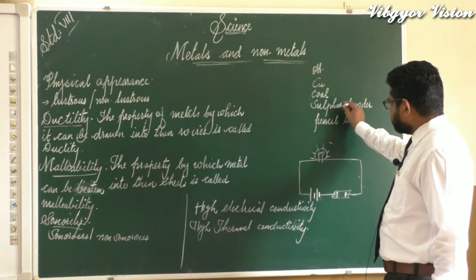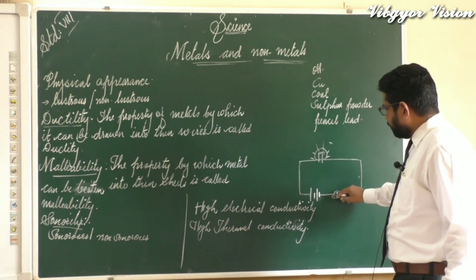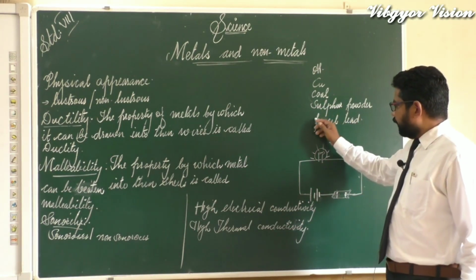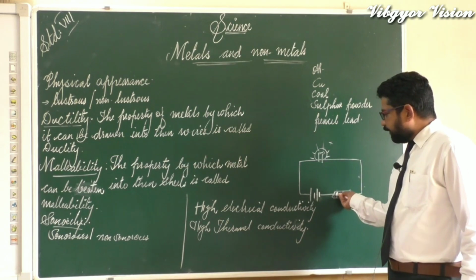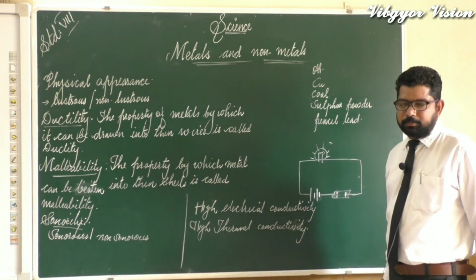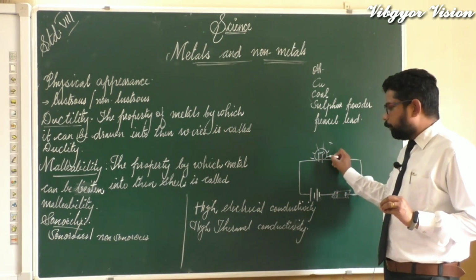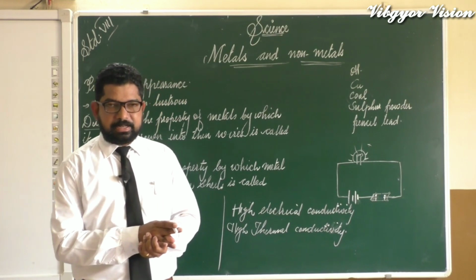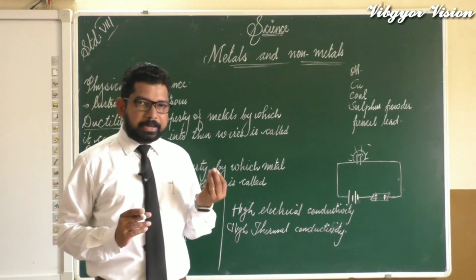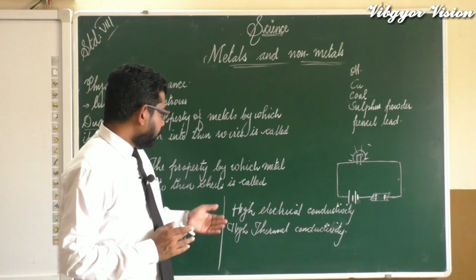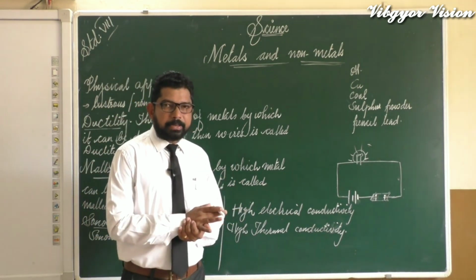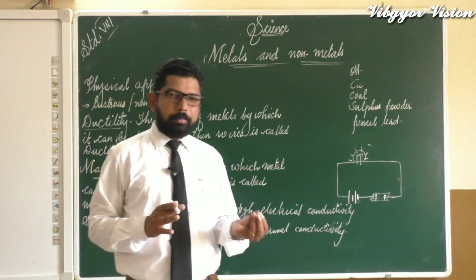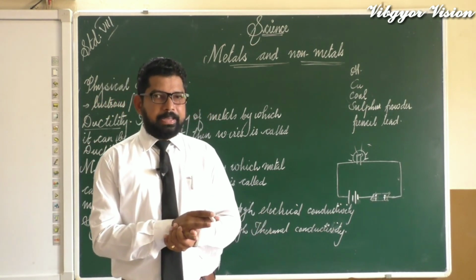Next we take some sulfur and keep it in the gap. Will the bulb glow? The bulb won't glow. Next, instead of that, we keep one pencil lead. When we keep the pencil lead, it glows. So generally we can say that metals are good conductors of electricity. Remember, metals are good conductors of electricity, but non-metals are bad conductors of electricity.